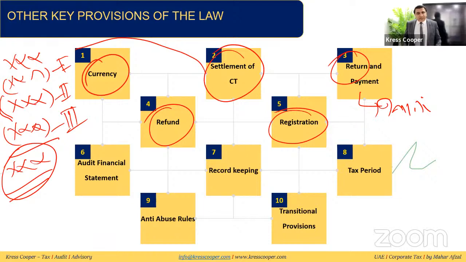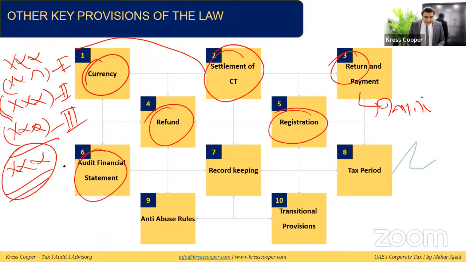Every taxable person is liable to register for corporate tax. There is no threshold for this. Even if you have zero income, or an income of more than 100 million, 2 million, 10 million, 50 million, 30 million, it doesn't matter. If you are a taxable person based upon the definition that we discussed in the very beginning, whether a resident or non-resident taxable person, you are liable to register for corporate tax purposes.